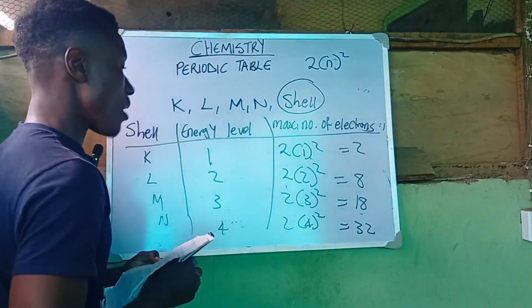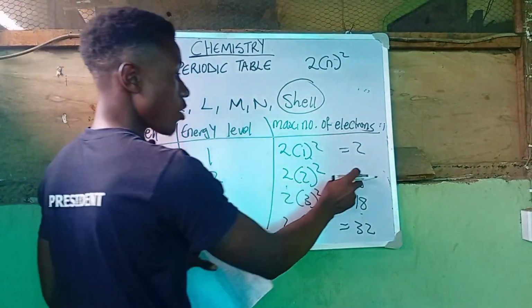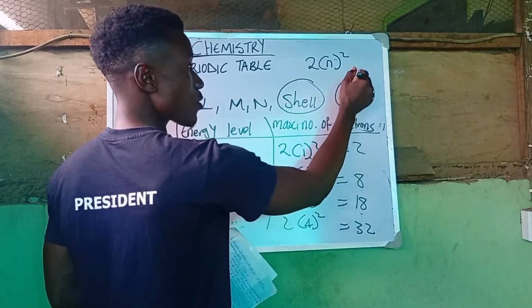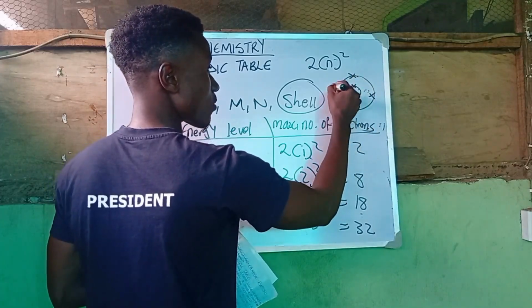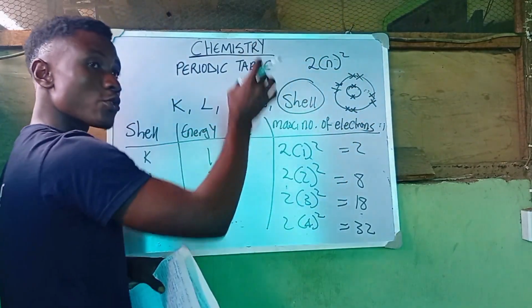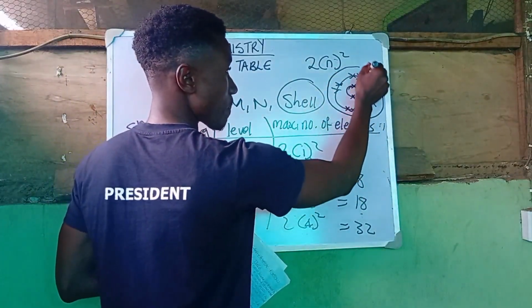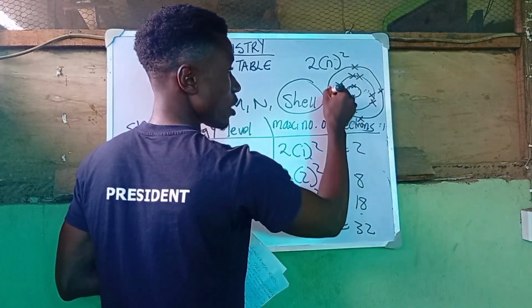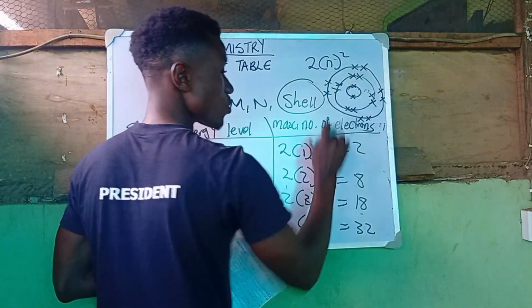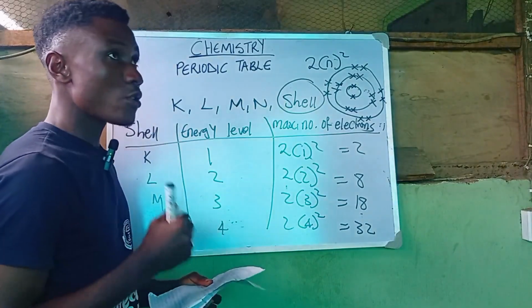So that is the maximum number of electrons that can be occupied by a shell. So this is going to give us something like this. The innermost contains 2, right? This is 8, right? And if you continue, to get this again, the third shell, this is 1, 2, 3, 4, 5, 6, 7, 8, right? So this 8 plus 8 plus 2 is going to give us 18, and that is how it goes, right? It's very, very important that you understand this.